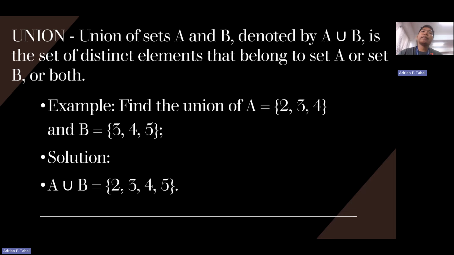So you notice 3 is common to both sets A and B. So there's no need for you to repeat number 3 in writing the union of the sets.